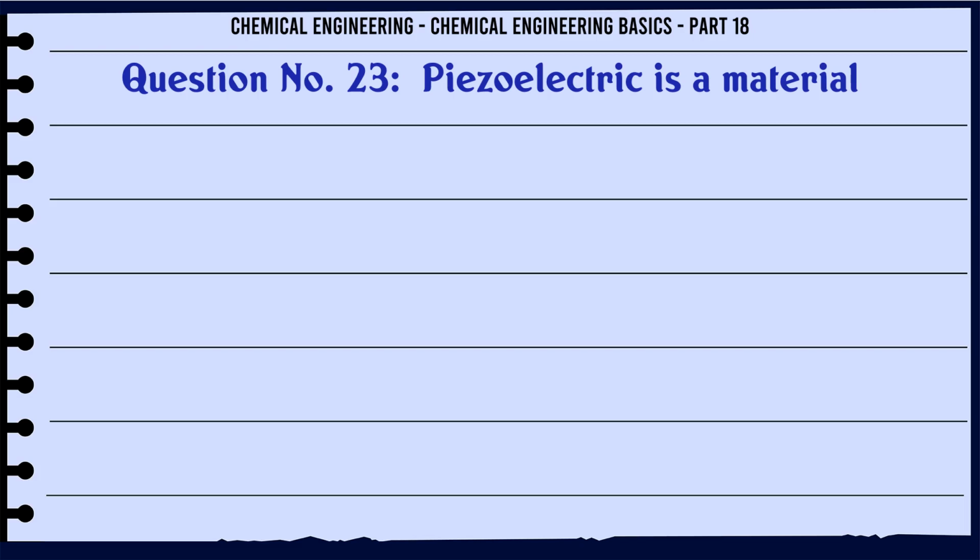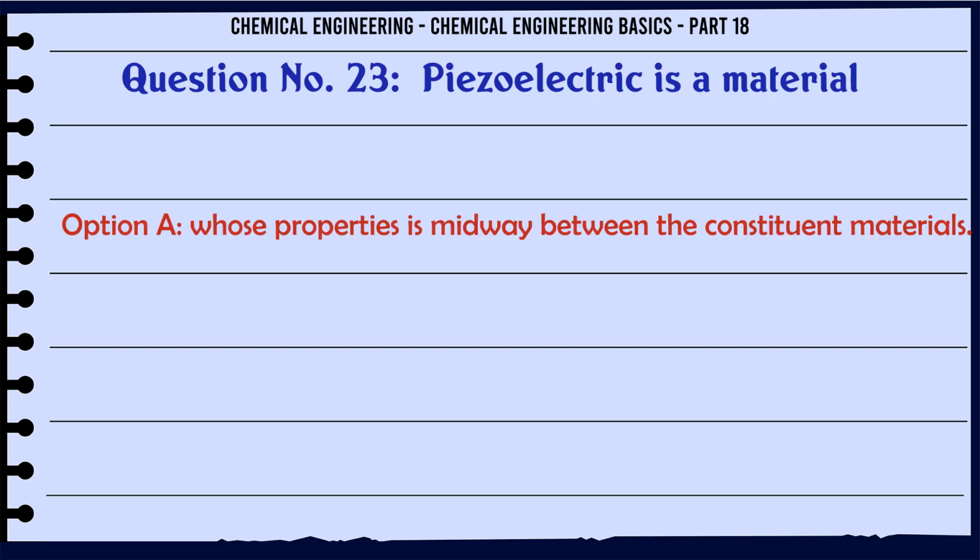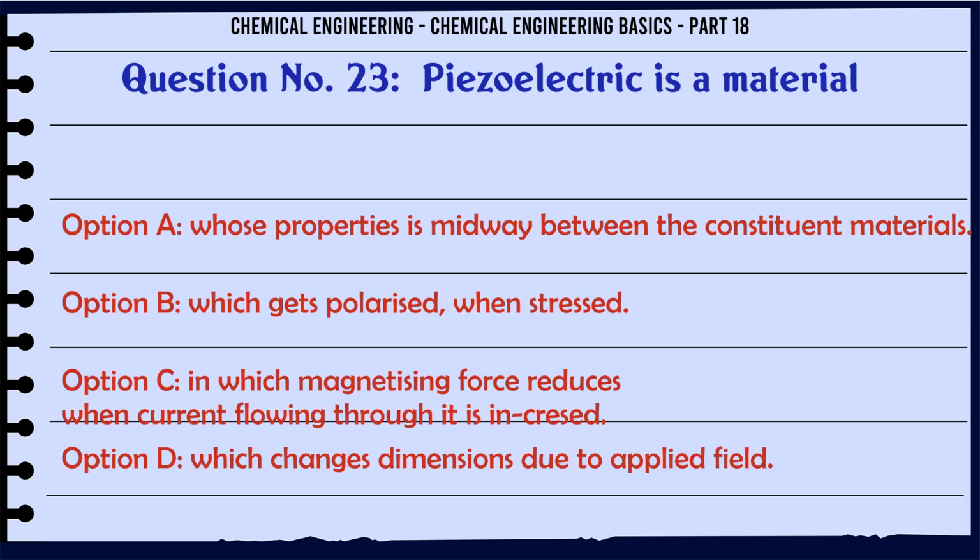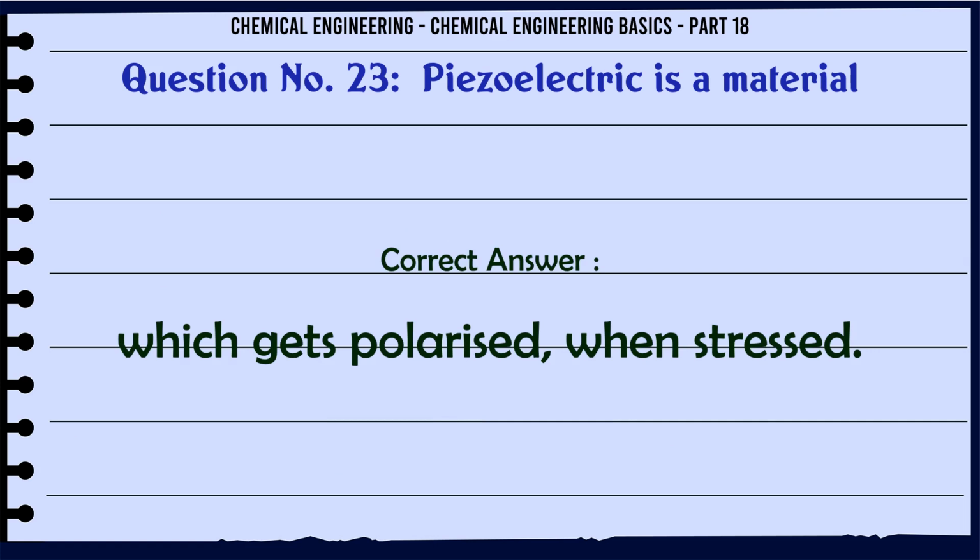Piezoelectric is a material A. whose properties is midway between the constituent materials, B. which gets polarized when stressed, C. in which magnetizing force reduces when current flowing through it is increased, D. which changes dimensions due to applied field. The correct answer is which gets polarized when stressed.